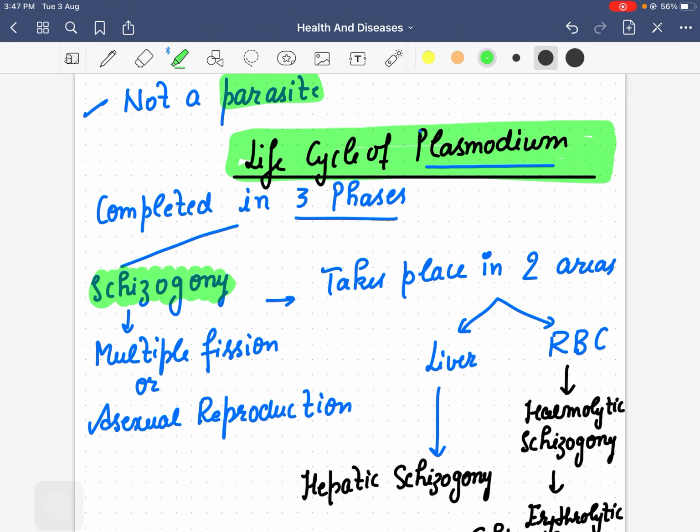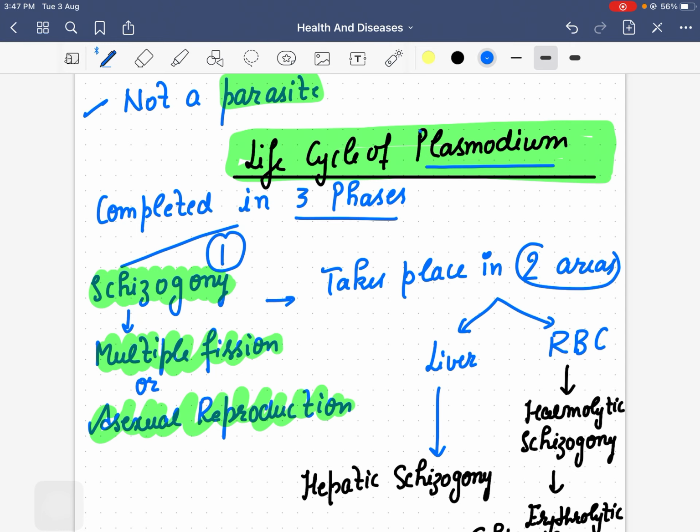Schizogony means multiple fission, or asexual reproduction, where nuclei divide multiple times, and it takes place in two areas in human beings.